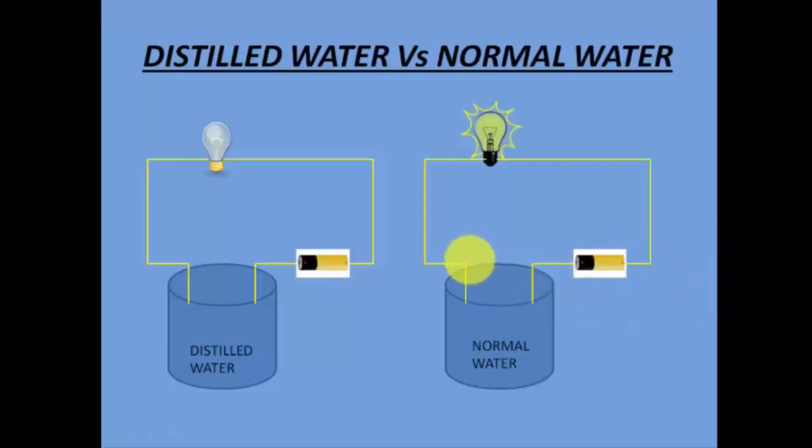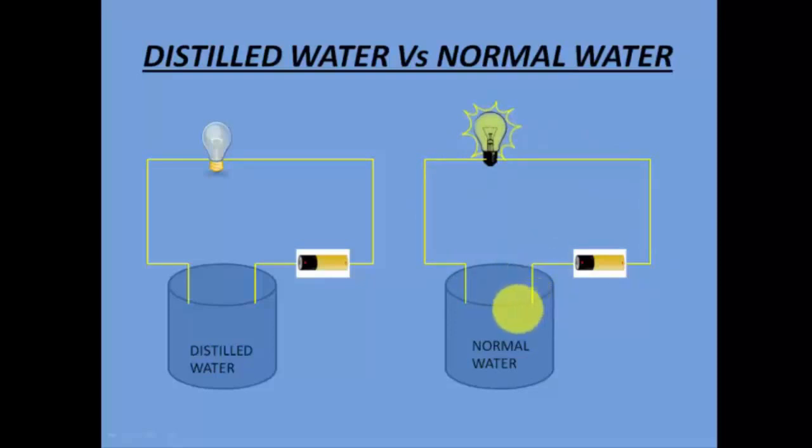So now when I'm dipping these two ends inside a normal water, what happens is when the circuit is complete, I have a battery here connected and I have a bulb here just to confirm whether there is some reaction taking place. So see, the current starts flowing like this and it flows till this end. But why does the bulb glow in this case?